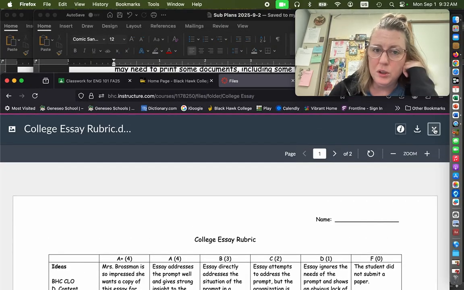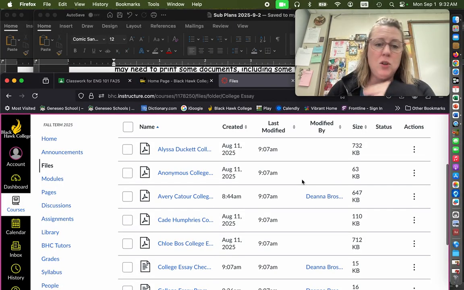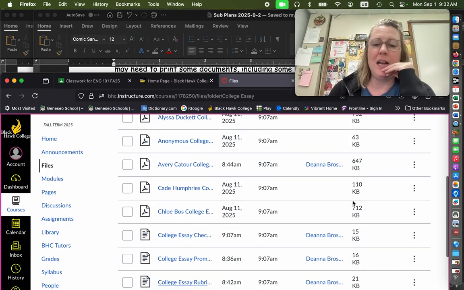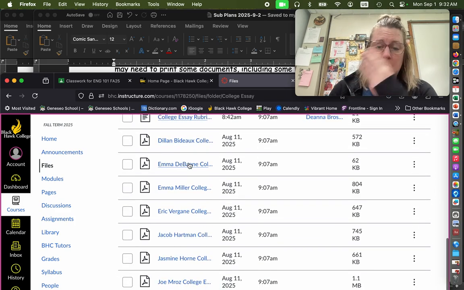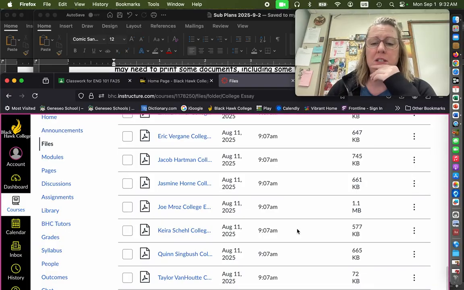As usual, you're going to have a bunch of sample essays, and these are all the ones that you can see. Remember, there's lots more that you can't. Some of them are recent, some of them are anonymous. I've tried to, as much as I can, give you a mixture of essays from young men. You might not recognize their names anymore because they graduated a long time ago, but there's male essays, female essays, all sorts of interesting different topics.